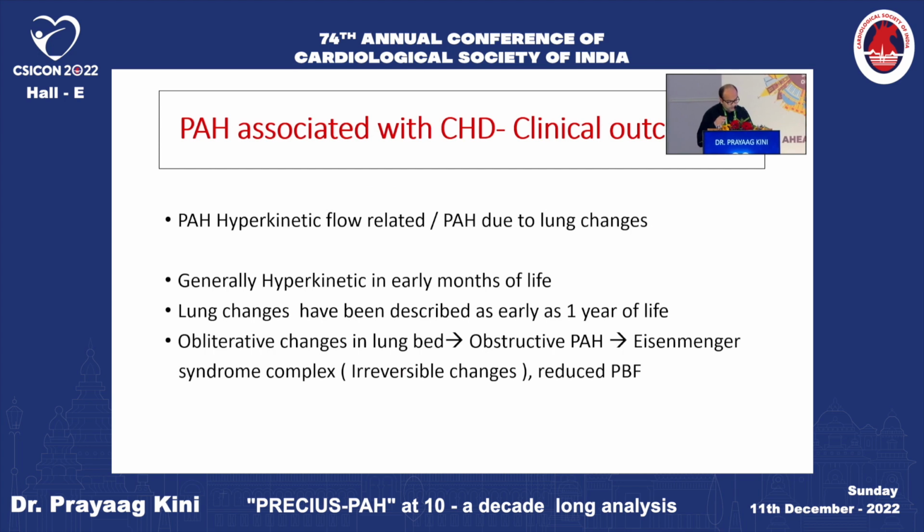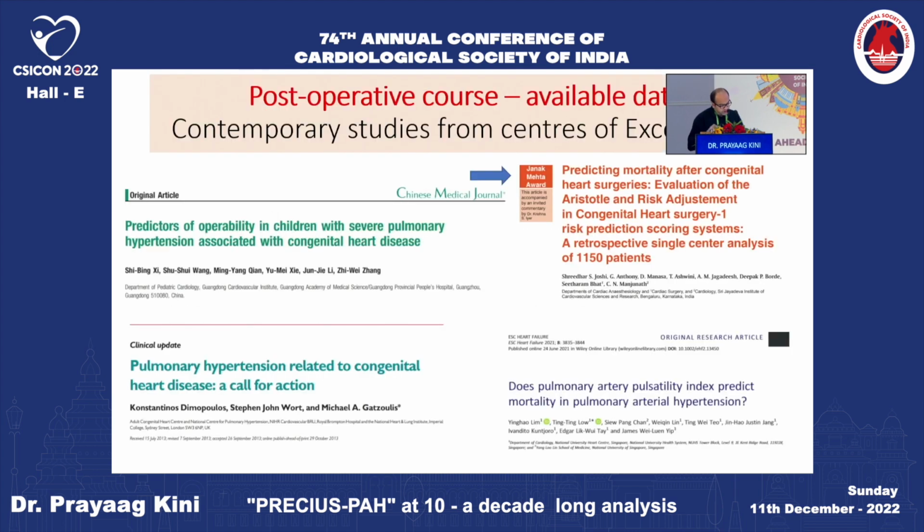So we know that PAH can be hyperkinetic, that is flow related, or it can be due to lung changes. It can generally be hyperkinetic in the early months of life, and once obliterative changes develop, it can go towards obstructive PH or even Eisenmenger syndrome if there are irreversible changes. We have got a lot of studies from apex centers, including from Jaydeva in India, which got an award, where they have studied the post-operative course of patients in CHD PAH.